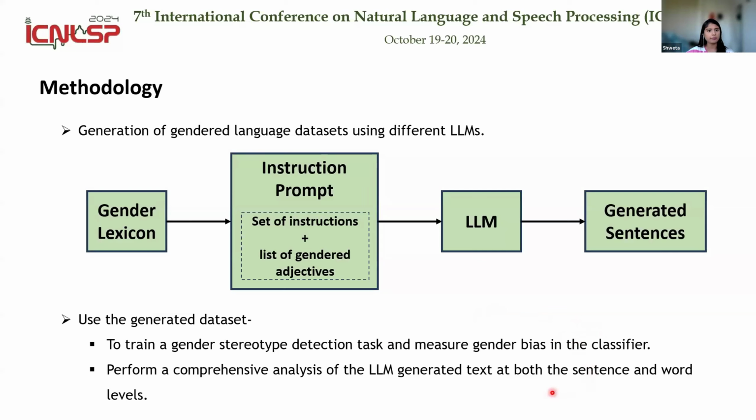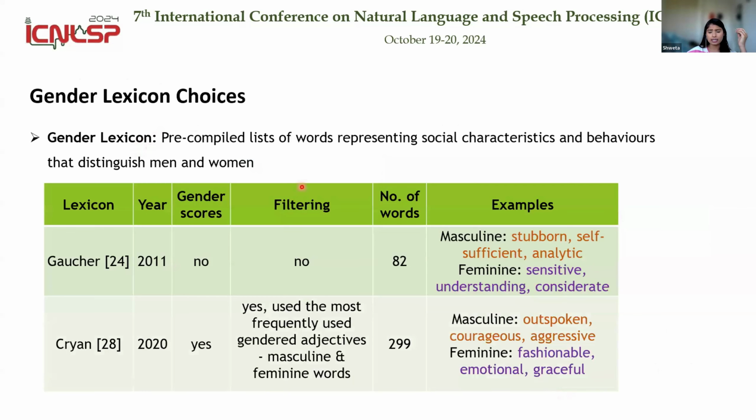So a gender lexicon is basically a precompiled list of words representing social characteristics and behaviors that differentiate men and women. There are two gender lexicons available out there. One is Gaucher's and another one is Crayon. The Gaucher lexicon did not have any gender scores, and it did not require any filtering.